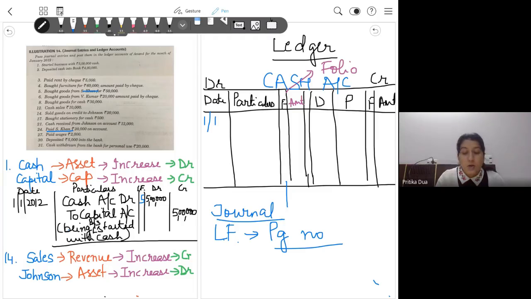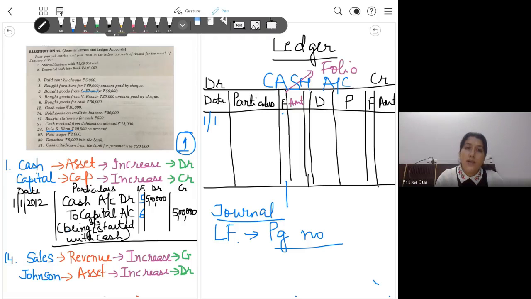ओके. Now, what is the folio column? It is just the vice versa. Folio will tell you where that entry has been recorded, on which page number under the journal. So, say this was the first page of your journal. तो जब आप ये एंट्री पास करोगे तो फोलियो कॉलम में इस एंट्री के लिए आप 1 लिख दोगे. So this is just keeping a track of where that particular transaction has been recorded.